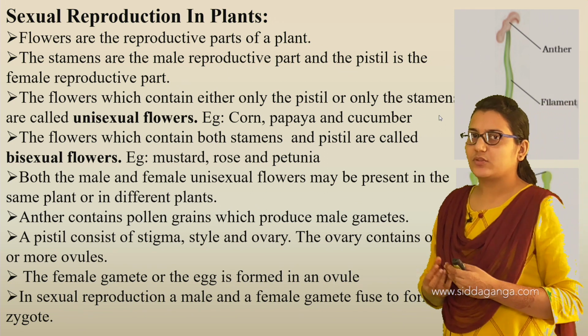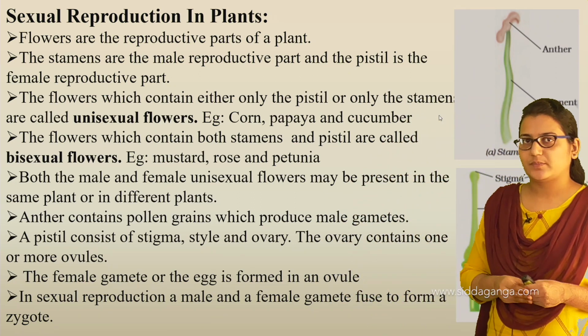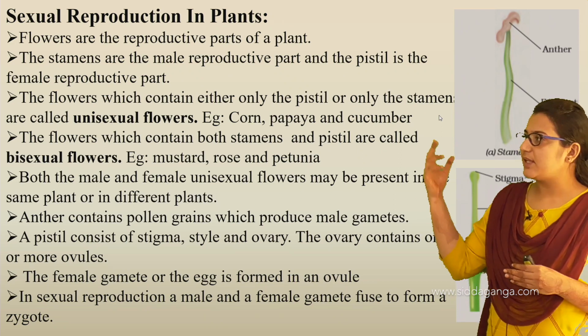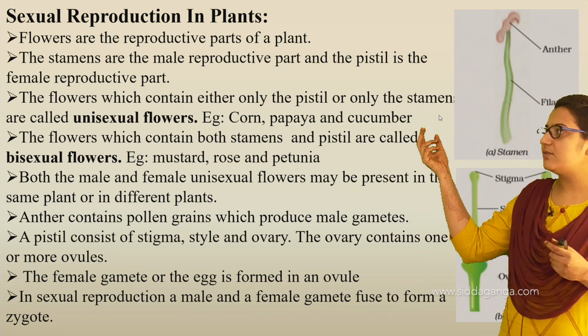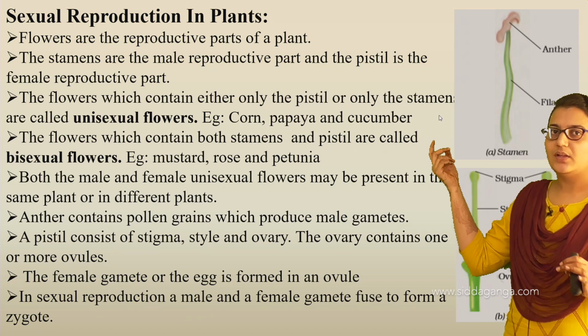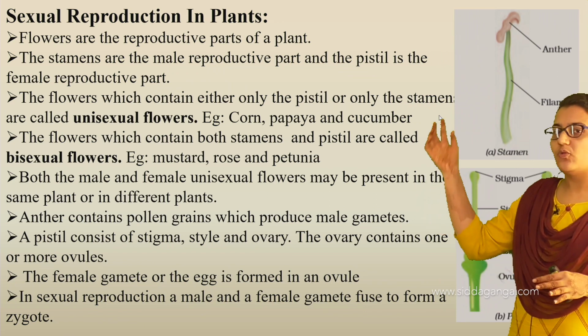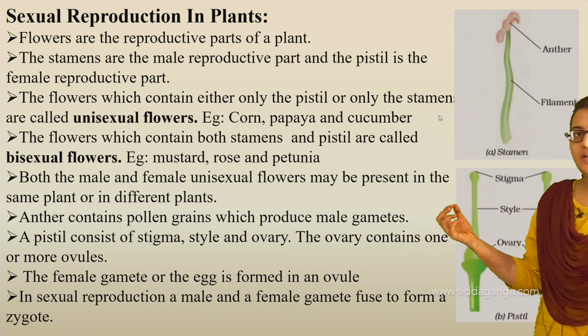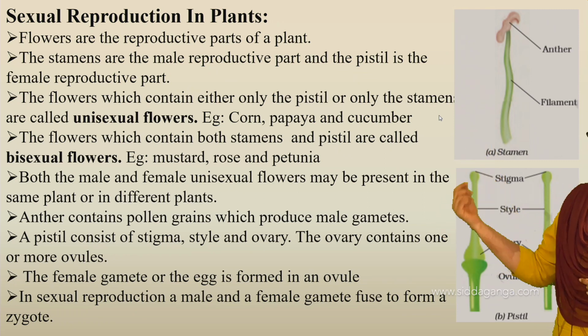A few flowers have both stamen and pistil in the same flower, and a few flowers have stamen and pistil in different flowers. Few flowers will have only stamen, they won't have pistil. Few flowers only have pistil and not stamen. Those flowers which have either only stamen or only pistil, that is, either the male reproductive part or the female reproductive part, are called unisexual flowers.